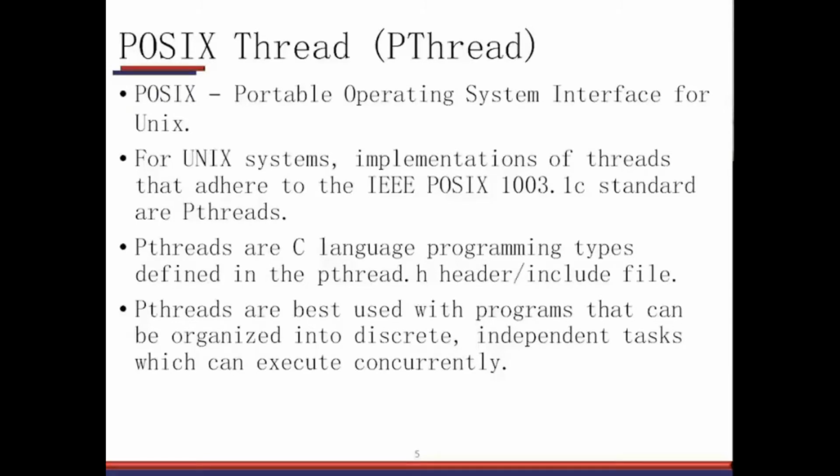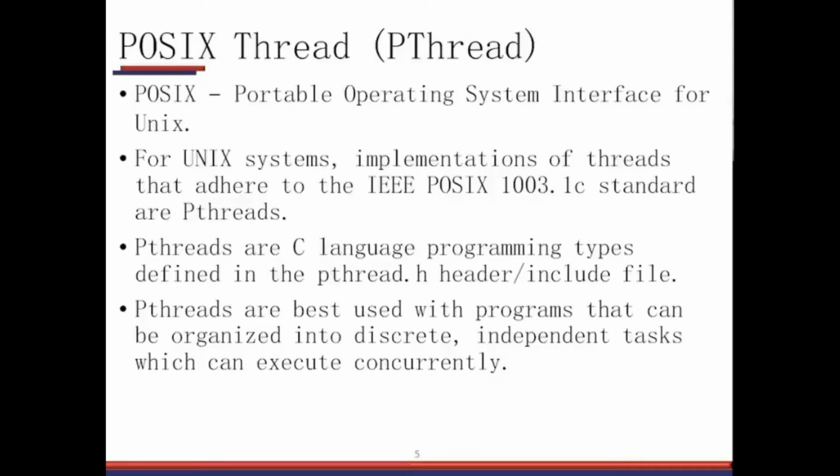IEEE, as you know, is the international body, the Institute of Electrical and Electronic Engineers. They generated a standard called POSIX 1003.1c, and this standard specifies the complete implementation of how to create threads, how to manage threads, how to terminate threads, and how to share data between the threads.